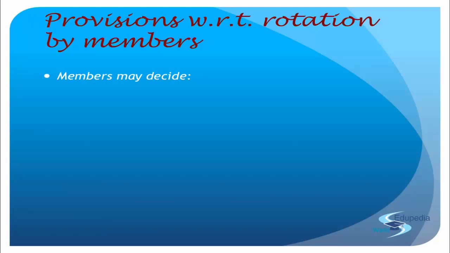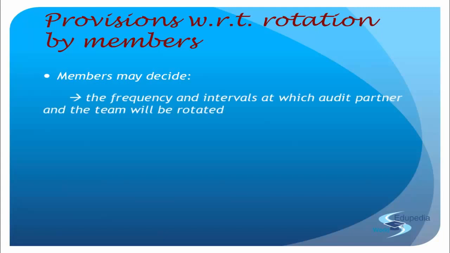And understand the intention behind it also. It is because there is something that has changed or something that has been overlooked the first time. That can be traced. So they're just trying to minimize the risk. Instead of changing the auditors on the whole, what they are trying is to rotate the partners or the team. So the members may decide the frequency and intervals at which the audit partner and the team will rotate. That is within the firm. In the previous lecture, what we had seen is the rotation of the entire firm. One firm goes out, the other firm comes in, or one individual goes out, another individual comes in. But now what we are analyzing is that the firm is there, and we are rotating within the firm.